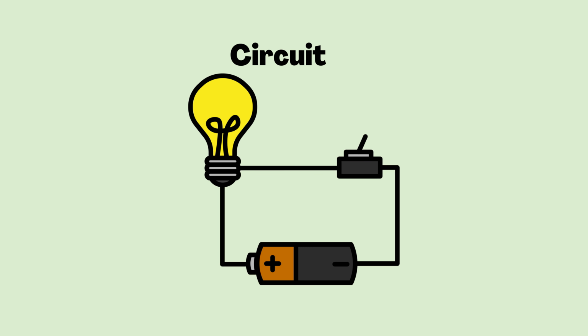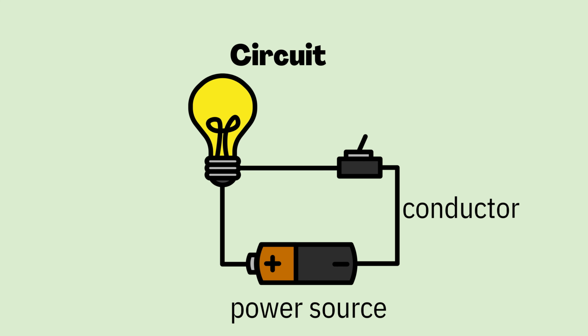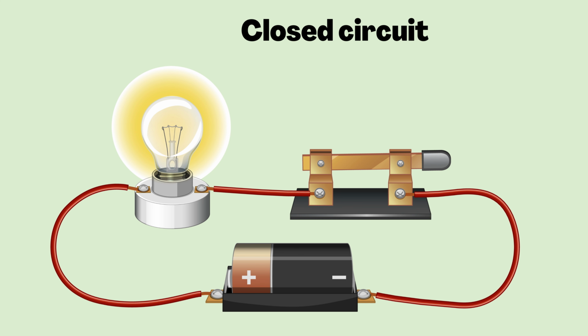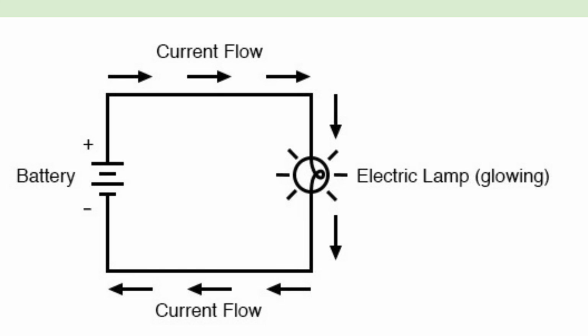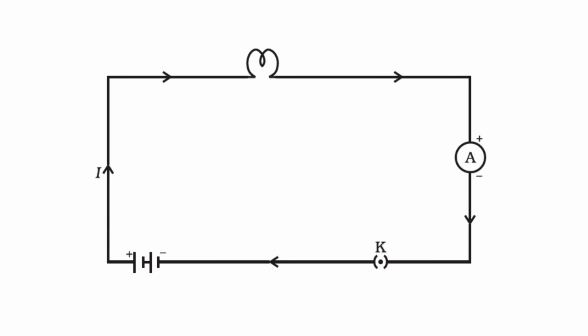So, what is a circuit? A circuit is a closed loop or pathway that allows electric current to flow. It consists of various components such as a power source, for example, a battery or cell, conductors, for example, wire, a switch, and loads such as light bulbs or resistors. For current to flow, the circuit must be closed, meaning there must be a continuous path for the electrons to move through.